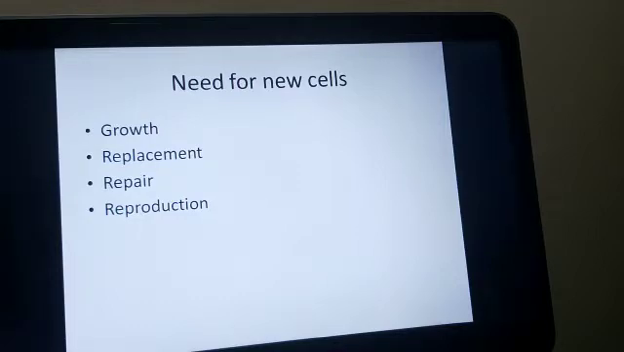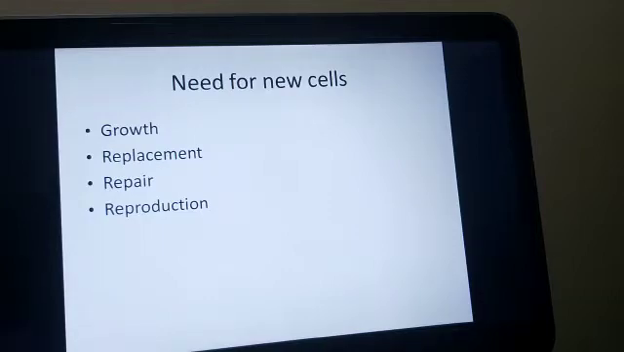Second is the replacement. There is always wear and tear of the cells during the normal body functions. For example, 2 million red blood cells in our body are destroyed every second. These cells are replaced by new cells formed through the cell division of their parent cells in the bone marrow. In the plants, old and dried leaves fall off and new ones grow out. So, for replacement of the dead cells, new cells should be formed continuously.